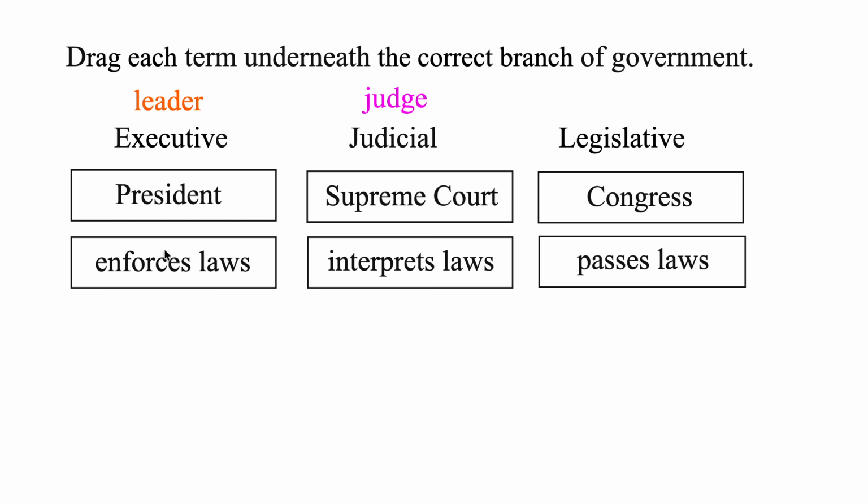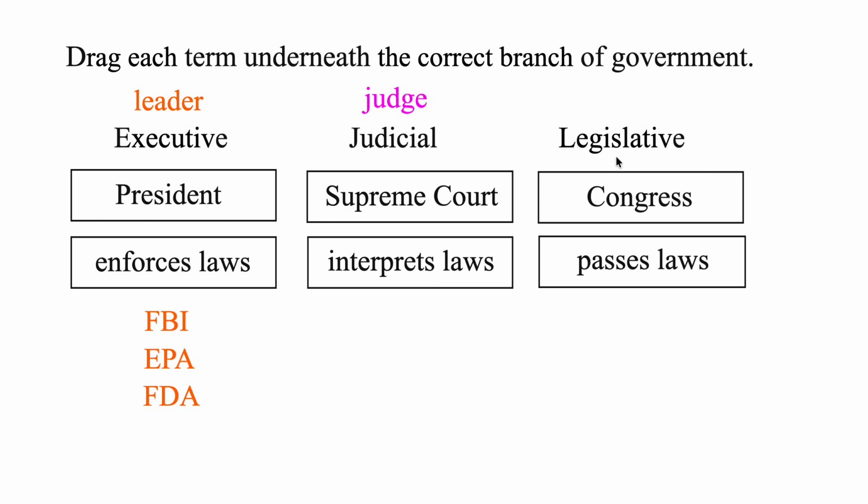But does the president really enforce laws? Well, not really, but that's where the executive branch, it's actually much bigger. It's made up of the FBI, the CIA, basically any three-letter acronym you can think of is part of the executive branch. The FBI enforces that people don't break laws throughout the country, or environmental laws with the EPA. And the FDA, that's the Food and Drug Administration, they make sure that people are following laws that pertain to food and drugs. So all these organizations, they do enforce different laws here.